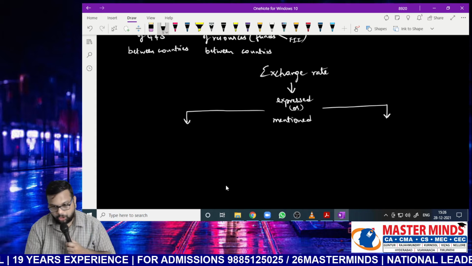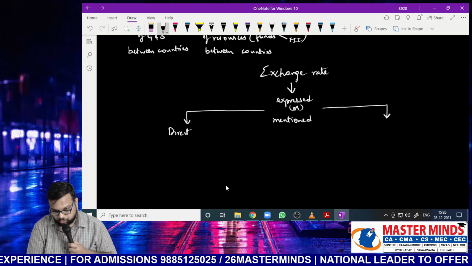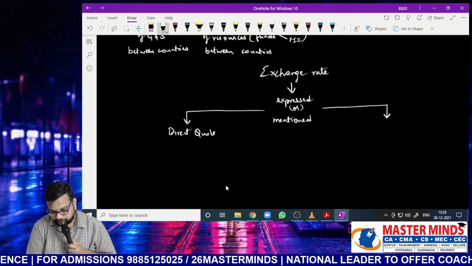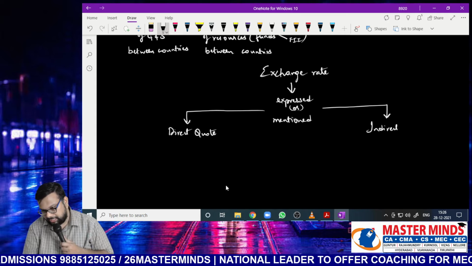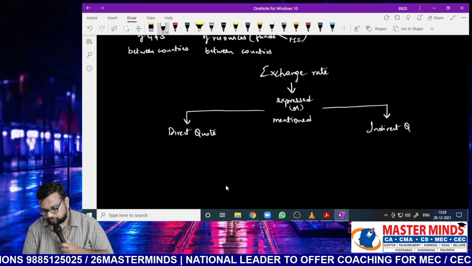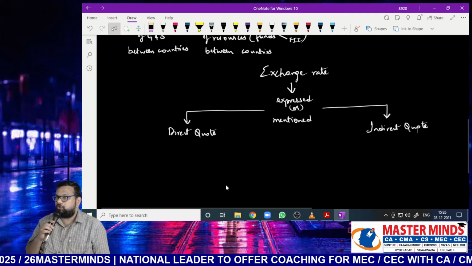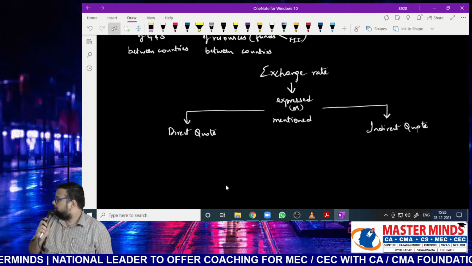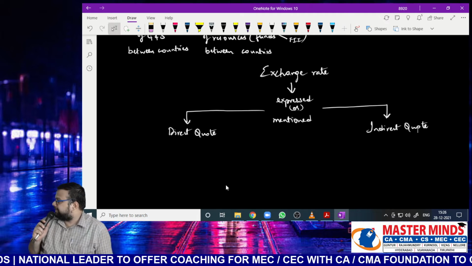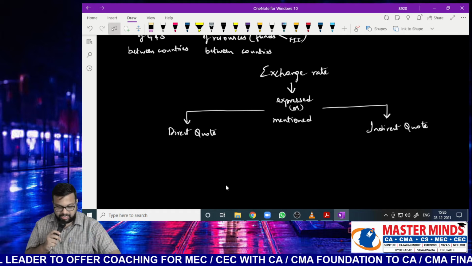One is direct quote, and the other one is indirect quote. Exchange rate can be expressed or mentioned in two ways, Nana: direct quote and indirect quote.